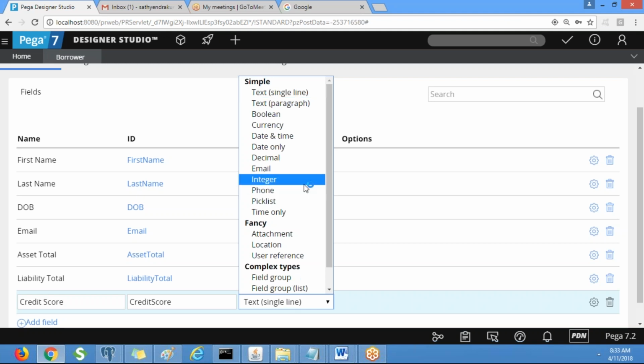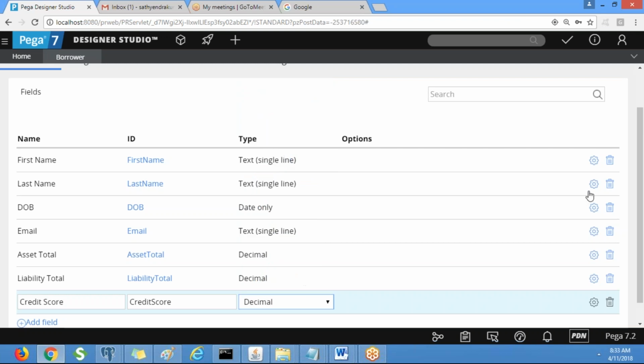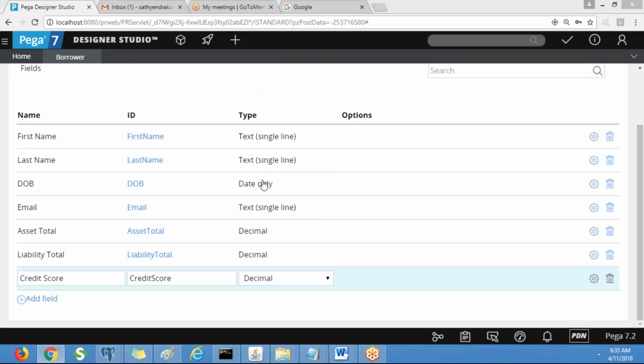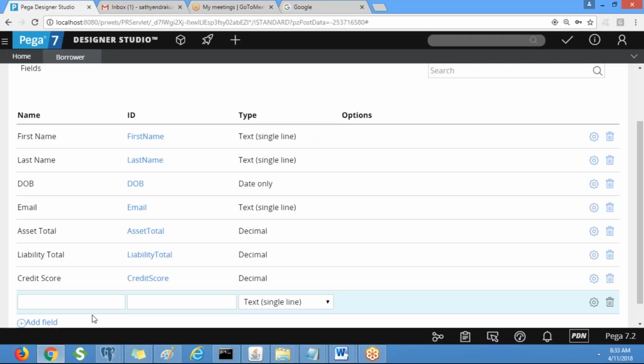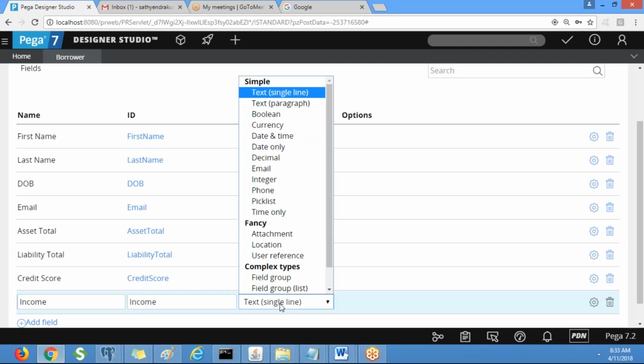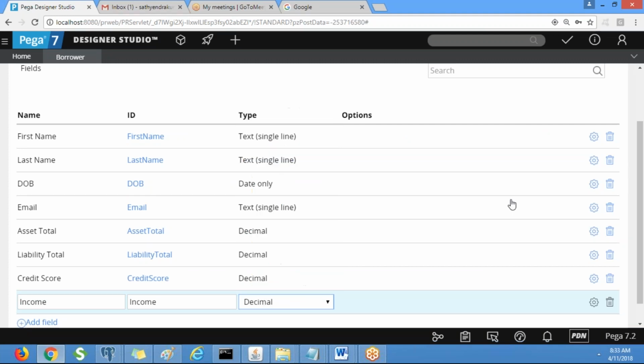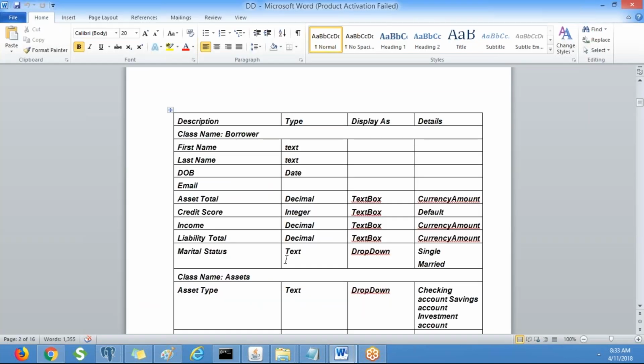So credit score is decimal. Next, income. The borrower will have a credit score also, right? The income, the total income of the borrower, which is decimal. And marital status.